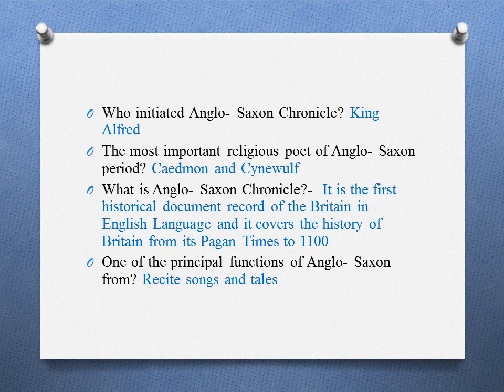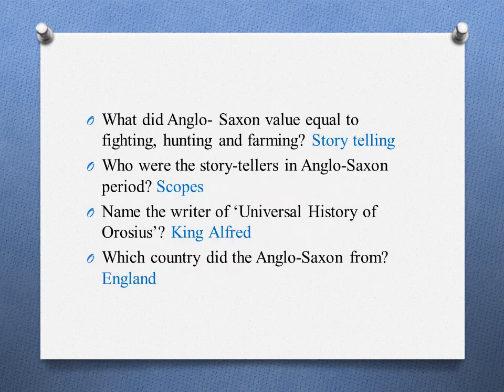What is Anglo-Saxon Chronicle? It is the first historical document record of Britain in English language and it covers the history of Britain from its pagan times to 1100 AD. One of the principal functions of Anglo-Saxon poets was to recite songs and tales. What did Anglo-Saxons value equal to fighting, hunting and farming? Storytelling. Who were the storytellers in Anglo-Saxon period?